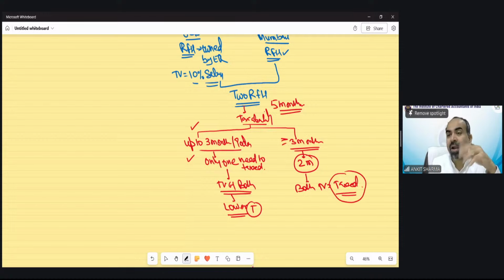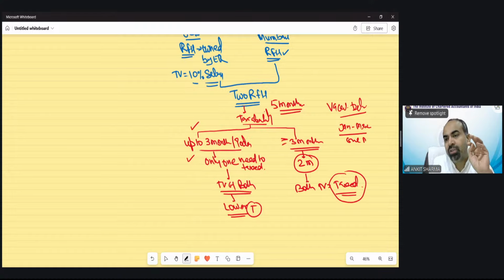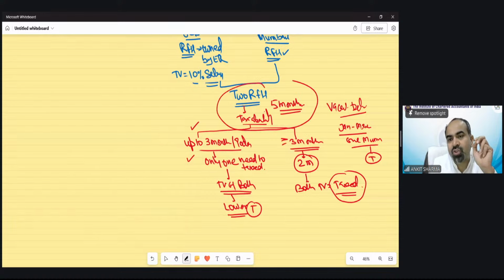So if he occupied for 5 months, then for 3 months only one is going to be taxed. After 3 months, both need to be taxed. And suppose after 5 months he vacates the Delhi house. That means August, September, October, November, December. Till December end he vacates Delhi. So from January till March he is only having one house at Mumbai. Then normally the Mumbai house is going to be taxed. So the special provision is for this duration.